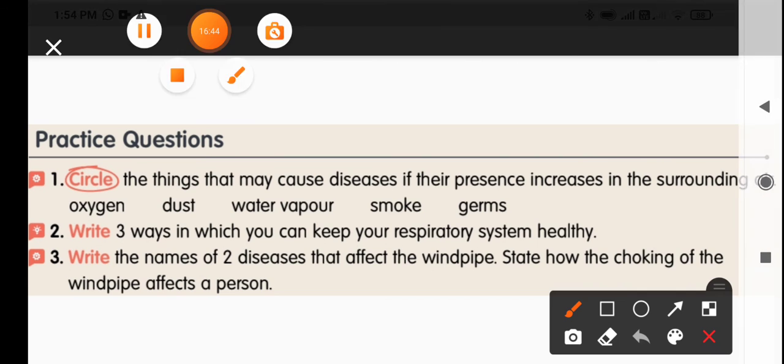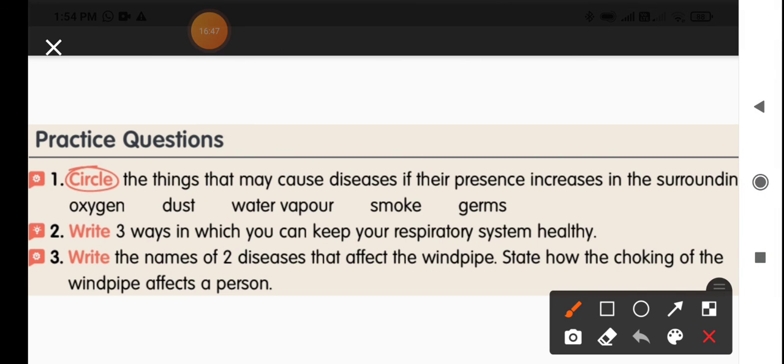So the first one is, circle the things that may cause diseases if their presence increases in the surroundings. Circle the things which increase air pollution, which make the air unclean. So does oxygen make the air unclean? Not at all. Dust definitely will make the air unclean. So circle like this, the things which make the air unclean. Will water vapor make the air unclean? No. Smoke and germs make the air unclean.